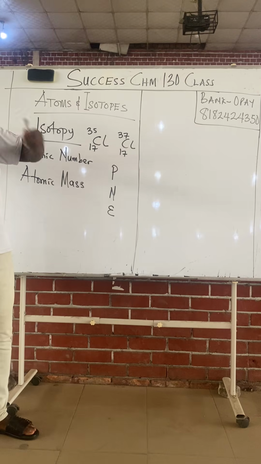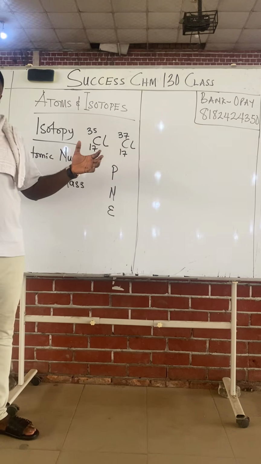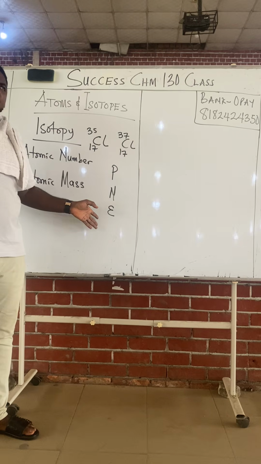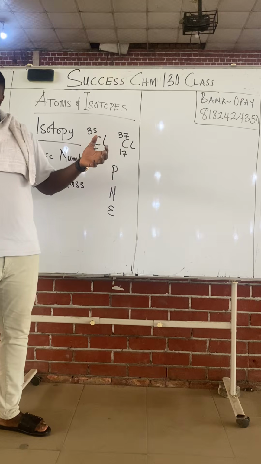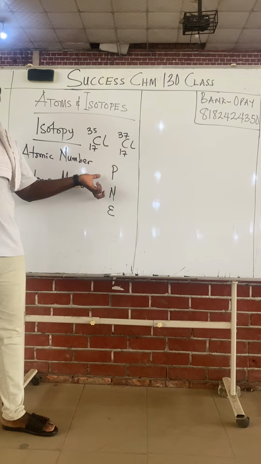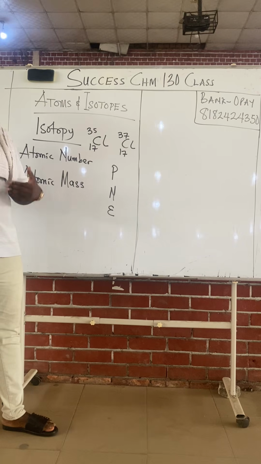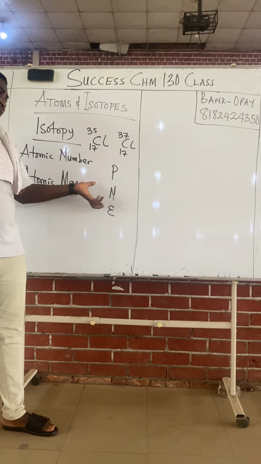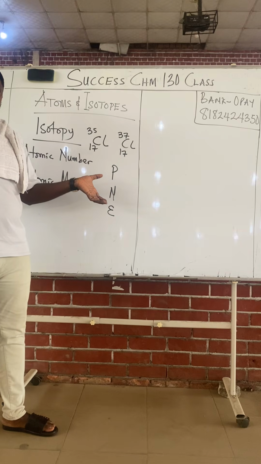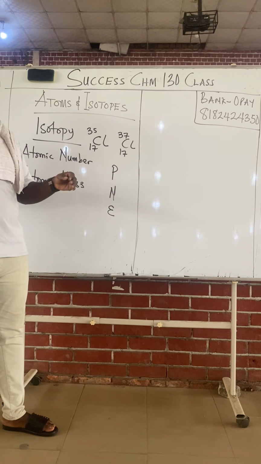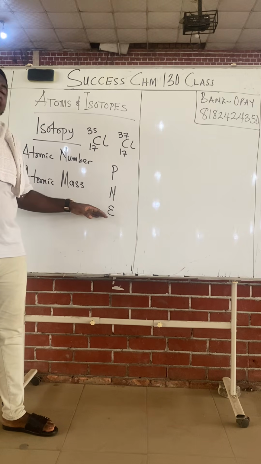that atoms are the smallest indivisible particles. Indivisible meaning that it cannot be divided. But later on, we found out that atoms can actually be divided into sub-particles. Because as the study of science progressed, other discoveries were made, and one of them was that atoms can be broken down into protons, neutrons, and electrons.